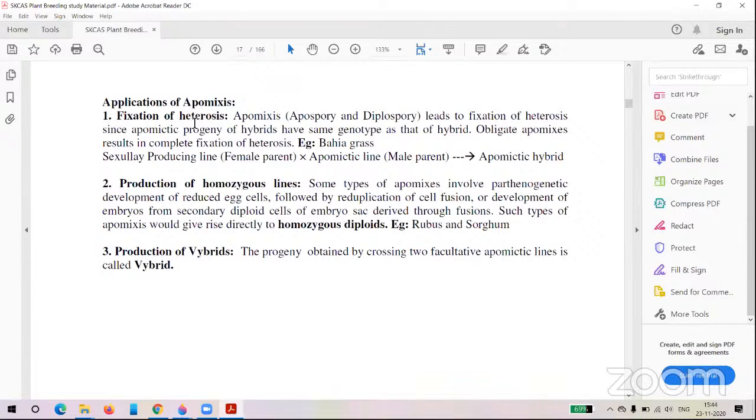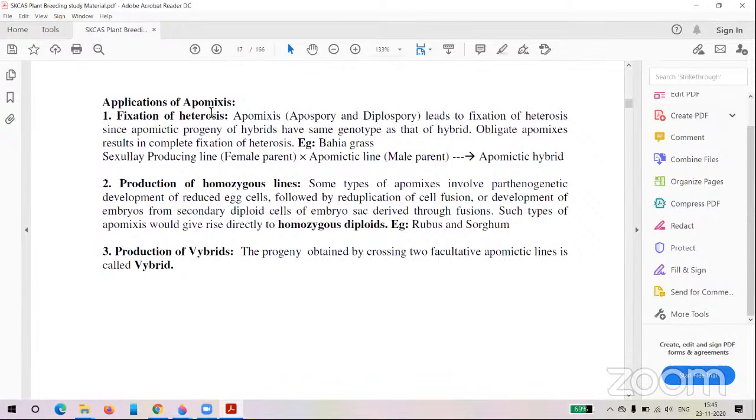So the farmer will definitely purchase hybrid seed every year, because after one year you cannot use the hybrids for cultivation, for sowing purposes. If apomixis is present in those hybrids, it will not break the heterosis phenomenon. So if apomixis is present in developed hybrids, you can use that hybrid for n number of generations.